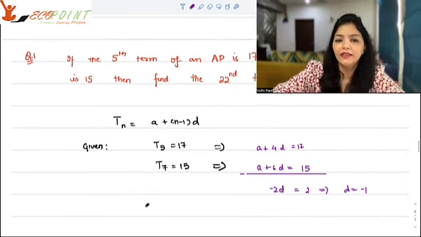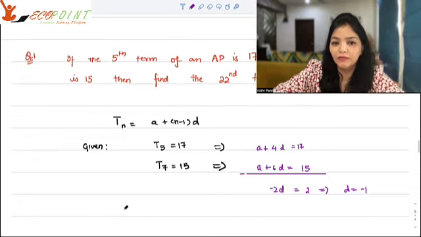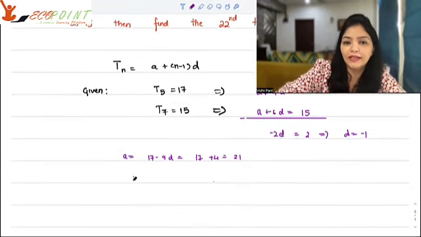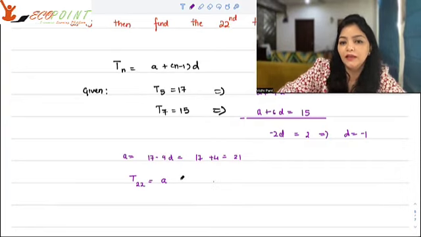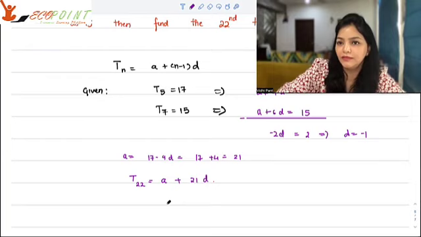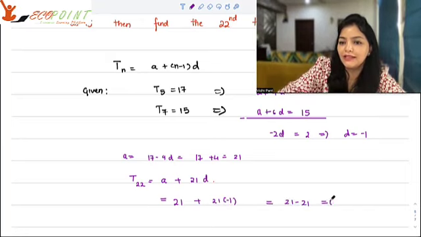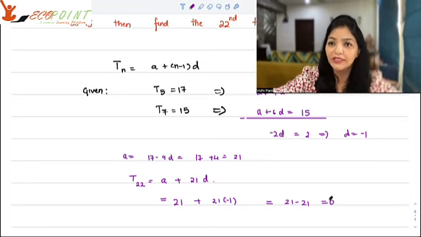Now you have D. Let's calculate the 22nd term; first I need A. So A will be equal to 17 minus 4 times D. So that's going to be 17 minus 4 into minus 1, that means plus 4. That is 21. So your 22nd term, T22, will be A plus (N minus 1)D. So N is 22, so 21D. A is 21, D is minus 1. So 21 into minus 1, that means you're talking about 21 minus 21, that's 0. So the 22nd term indeed is 0.